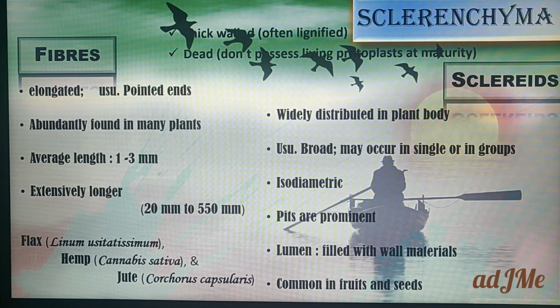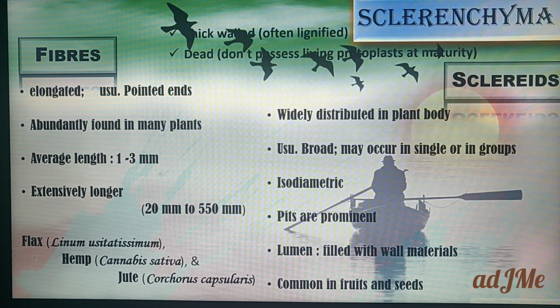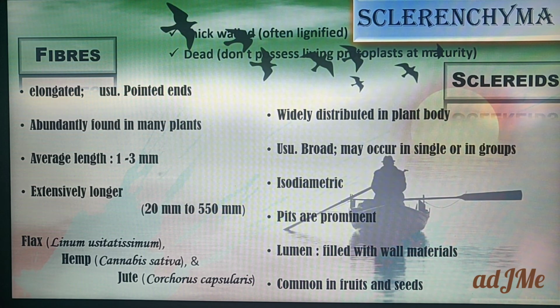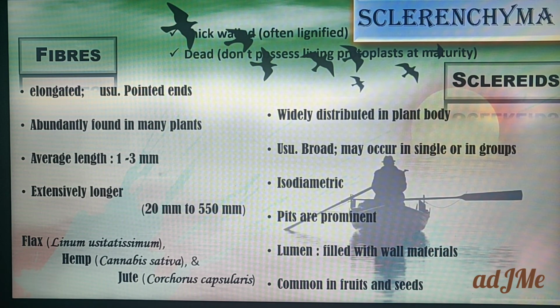But in some plants like flax, hemp and jute, the fibers are extensively longer, almost 20 millimeters to 550 millimeters, which means one cell extends that much. The scientific name of flax is Linum usitatissimum, hemp is Cannabis sativa, and jute is Corchorus capsularis. In these plants the sclerenchyma fibers are very long.